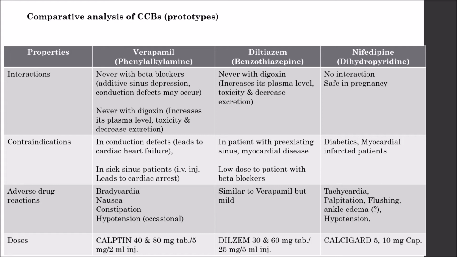To prevent such a disaster within the heart, we obviously do not prescribe both of the drugs in combination. So beta blockers are never given with verapamil, to prevent additive sinus depression.